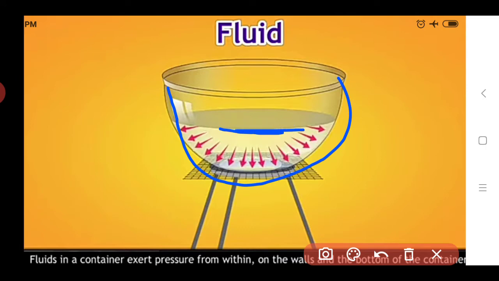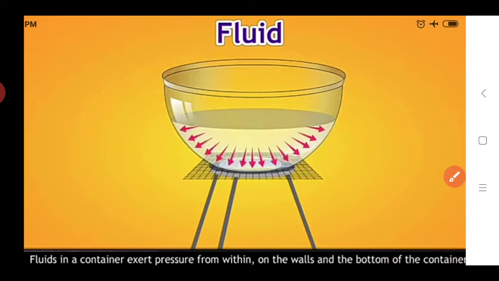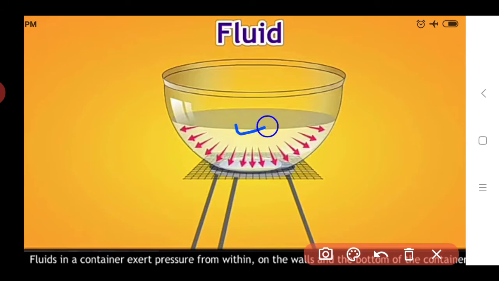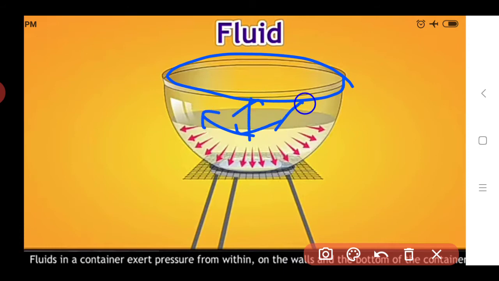The fluid exerts pressure in all directions, that is towards the bottom and also on the walls of this container. On all sides the pressure is exerted by this fluid, from the bottom and also at the sides of the container.